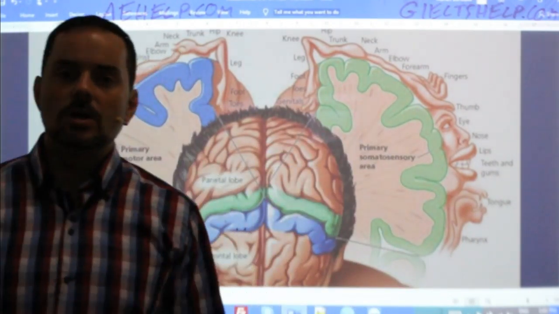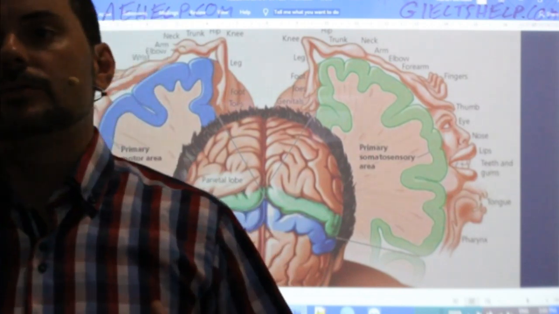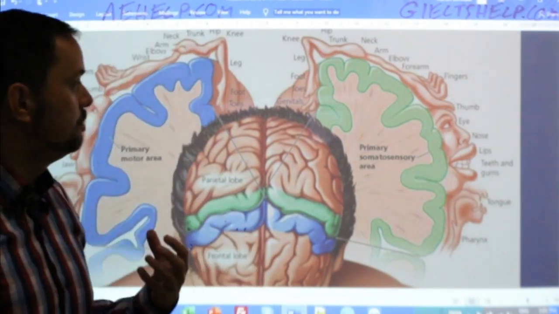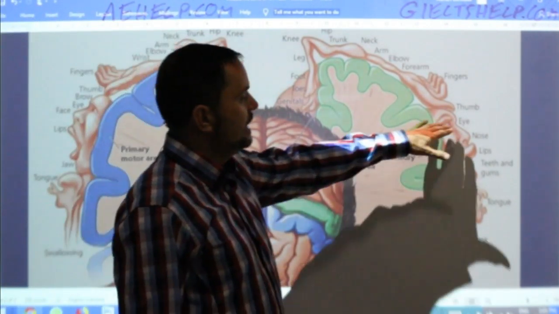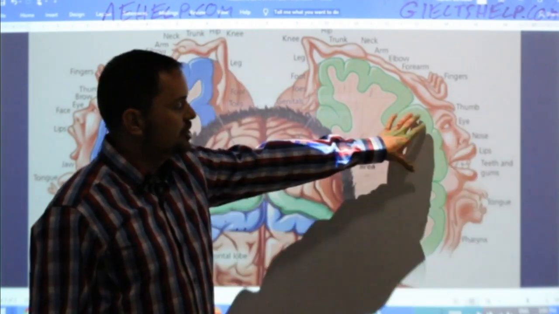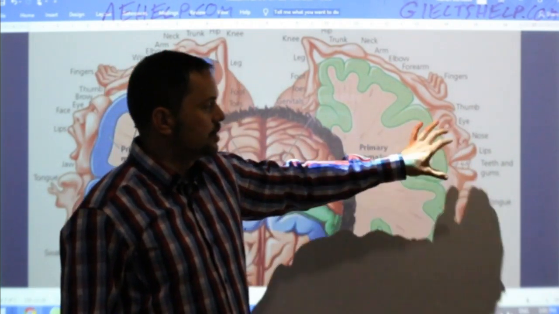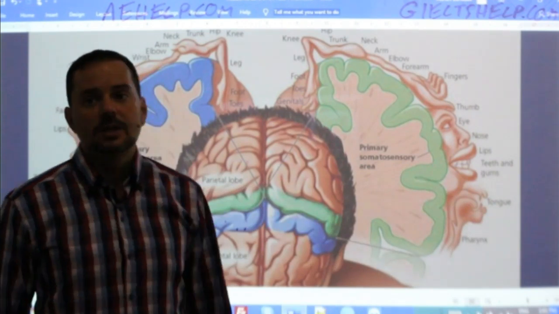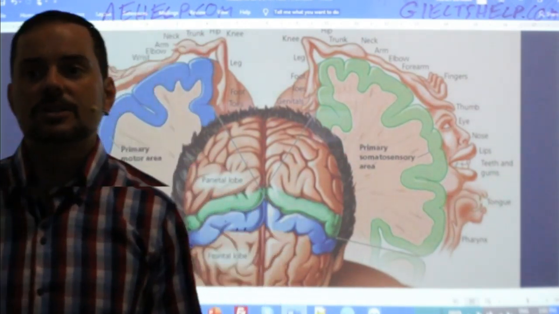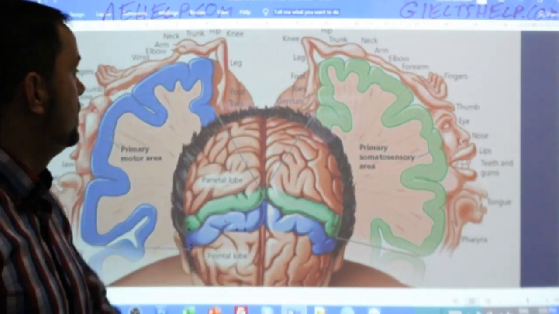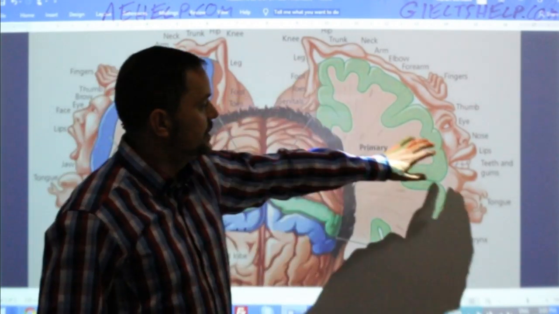So think logically, think simply. Don't overdo it. Look at the pictures first. The labels are details. A picture is worth 1,000 words. So by looking at the pictures, we can get our comparisons going first. Okay, so here's the foot. Here's the head.